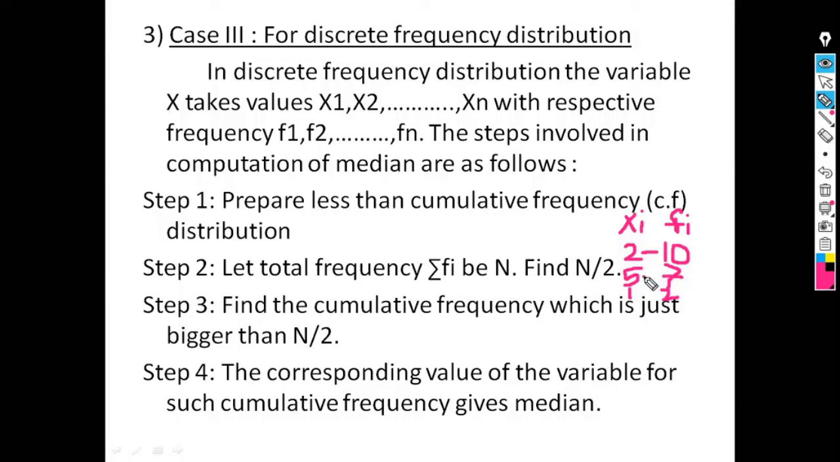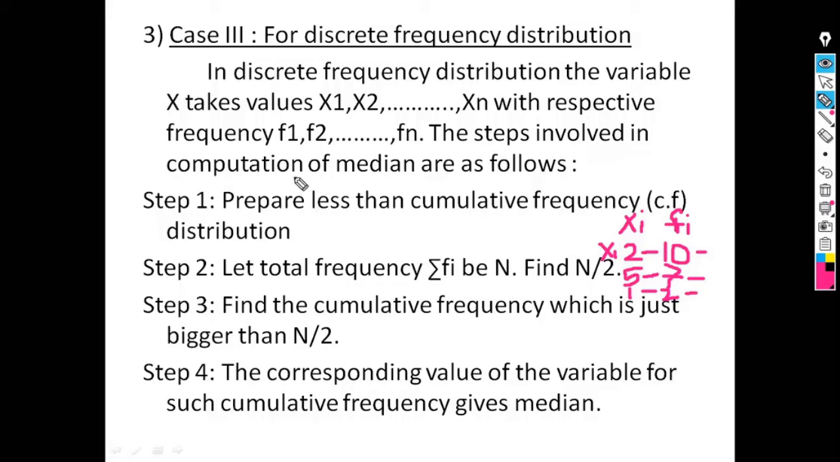So calculation of median for discrete frequency distribution. In discrete frequency distribution, the variable x takes values x1, x2 up to xn. Here the value of x1 is 2, the value of x2 is 5, the value of x3 is 3. Since we have only 3 values, we have x1, x2 and x3. x takes the values x1, x2 up to xn with respective frequencies f1, f2 up to fn. Here f1 is 10, f2 is 7, f3 is 2.